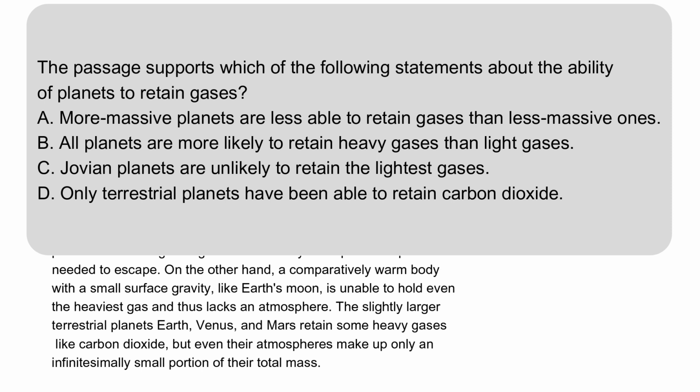D. Only terrestrial planets have been able to retain carbon dioxide. D is a trap. Pay attention to the absolute word "only." Without "only," terrestrial planets have been able to retain carbon dioxide is true, as it is explicitly mentioned here. However, "only" implies that Jovian planets are unable to retain carbon dioxide. But we know this is false, since gases of Jovian planets contain both heavy and light gases. So the moral is that if an option repeats almost exactly the same thing mentioned in the passage, it is almost always a trap. Remember the saying, if something sounds too good, it usually is not true.